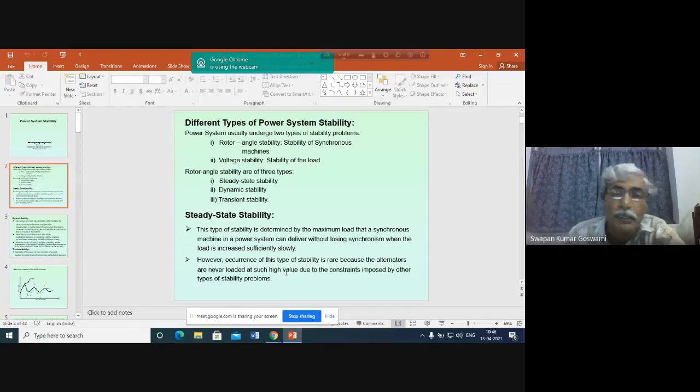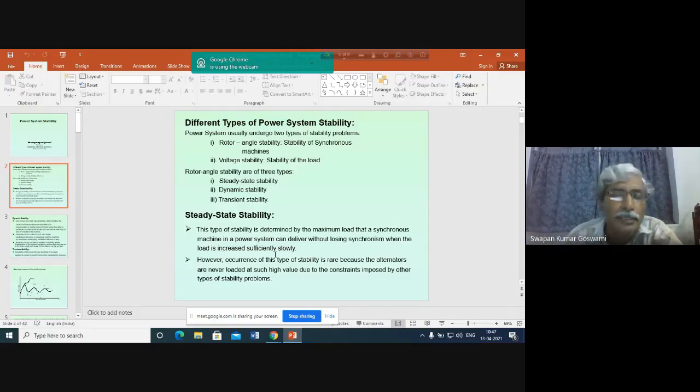So for theoretical analysis particularly, we assume that the generator load is changed sufficiently slowly such that there will be no oscillation in the rotor of the generator, and then this particular problem of stability will occur.